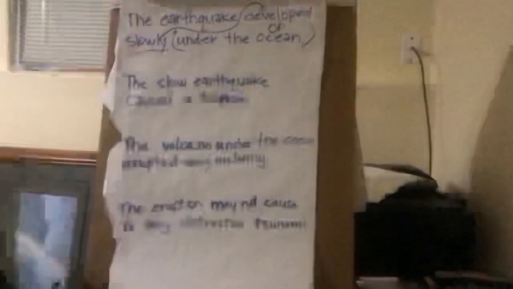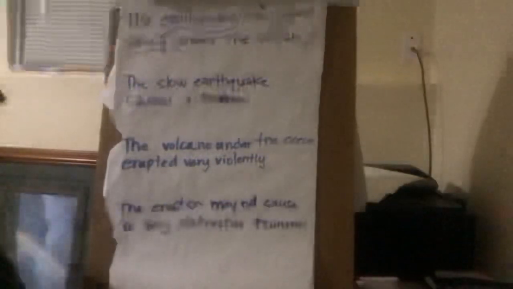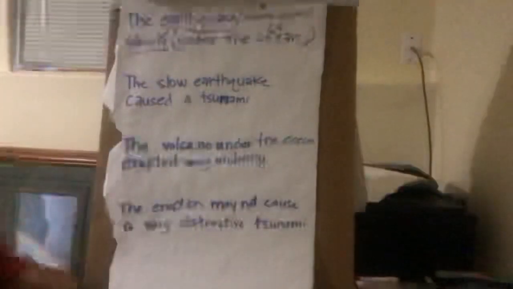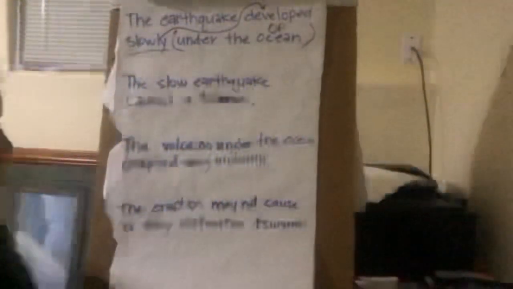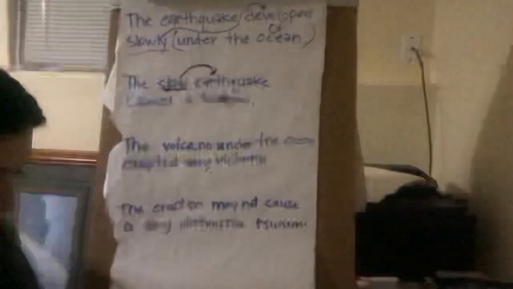Now, let's look at our second sentence. The slow earthquake caused a tsunami. What is our describing word in this sentence? Yes, it is slow. The slow earthquake caused a tsunami. Oops, I don't have a period at the end of the sentence. Let's make sure and add that. Okay, so we're going to underline slow and then point it towards earthquake because it's an adjective describing our noun earthquake. Okay. Our next sentence, the volcano under the ocean erupted very violently.